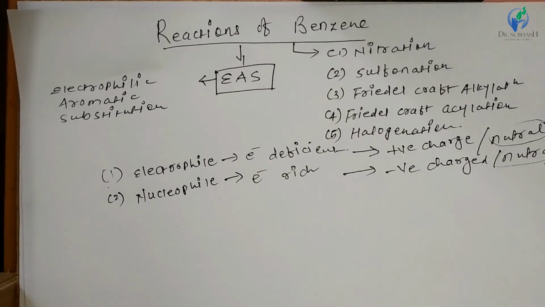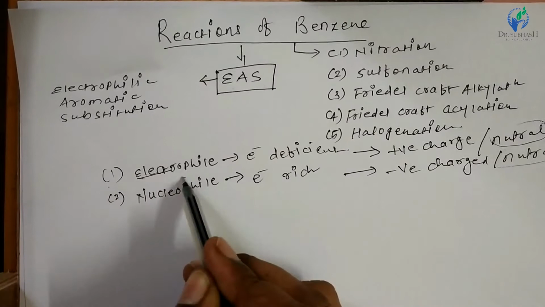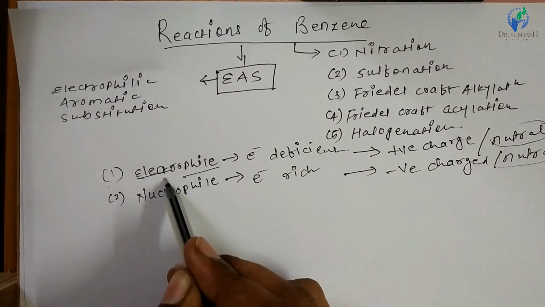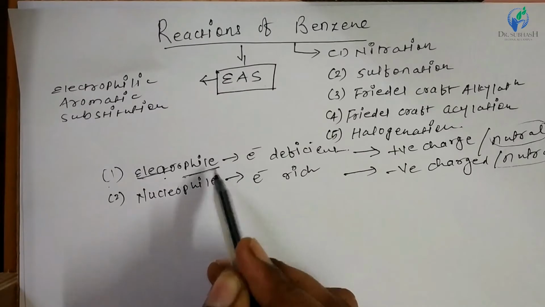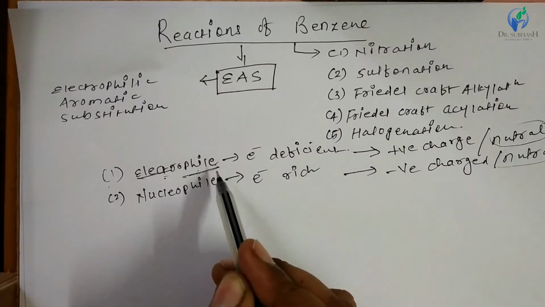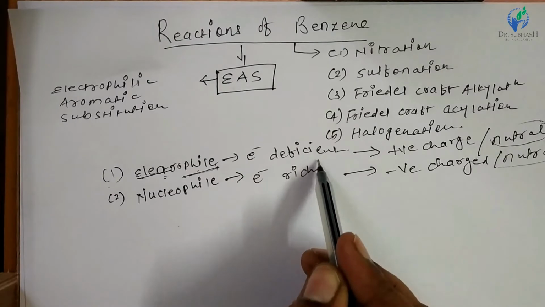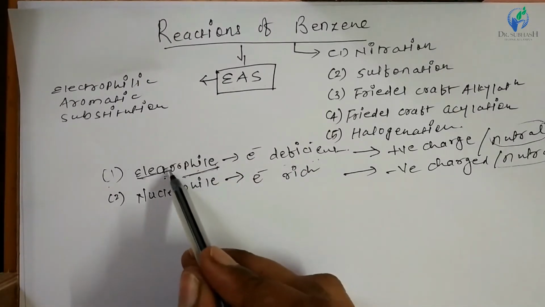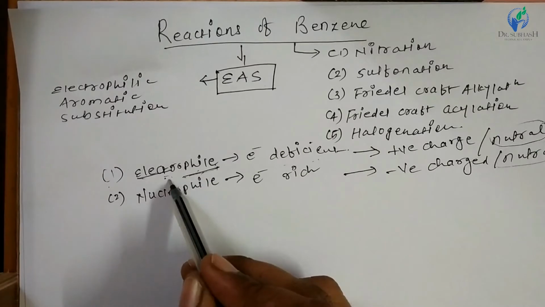Electrophiles are electron deficient species which lack electrons and try to gain electrons, while nucleophiles are electron rich moieties or molecules and they give electrons to the reactions. The name indicates it: electro means electrons and phile means to attract. Electrophiles are the moieties which attract electrons. Because of electron deficiency, they tend to attract electrons.